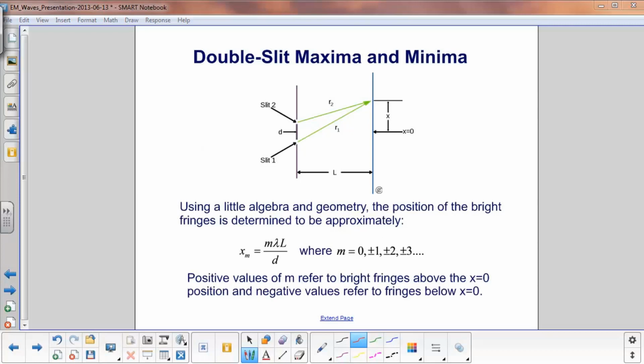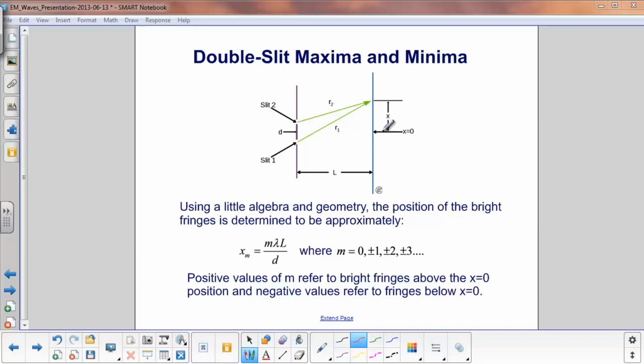Using a little algebra and geometry, the position of these bright fringes is determined, and it is this equation here. X sub m equals m lambda L divided by d. And m is 0, plus or minus 1, plus or minus 2, etc. This tells you what order the fringe is. As you remember from the picture shown earlier, there are multiple fringes.